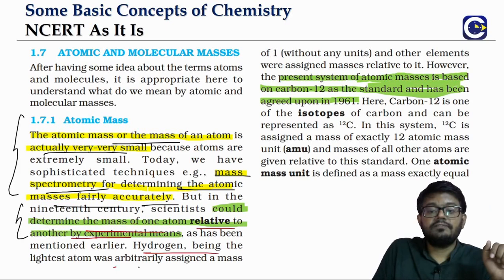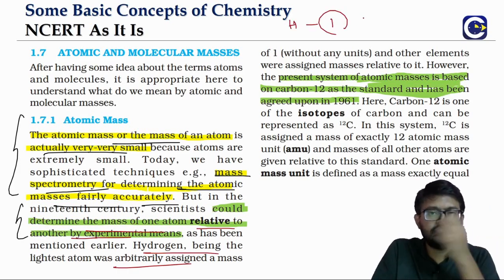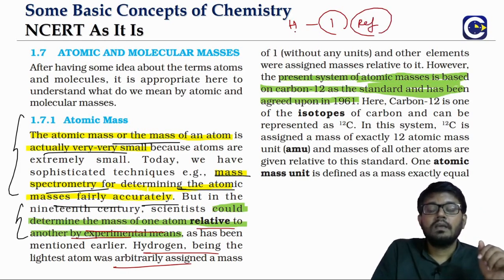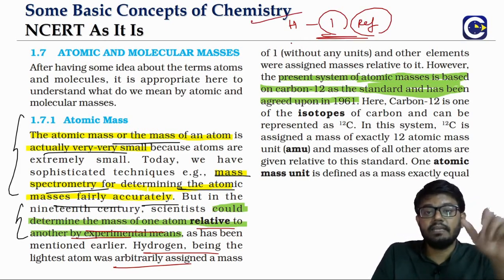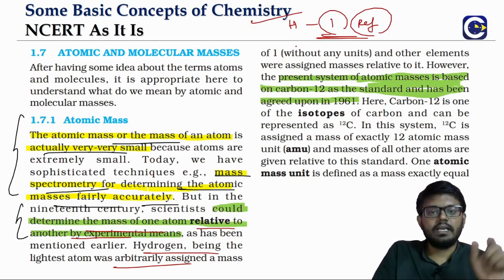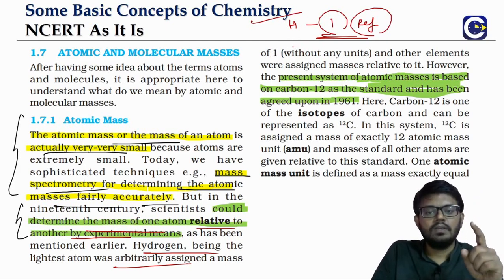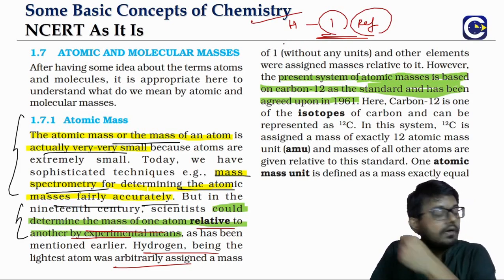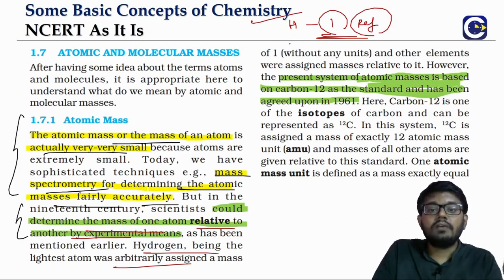For example, if hydrogen mass is taken as 1, just as a reference, the mass of the other elements can be expressed in terms of this reference. It's always relative. Using the relative density concept, they were able to give the mass of the other elements in terms of this reference.